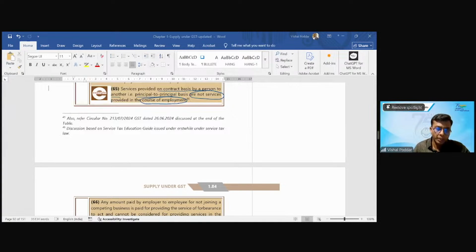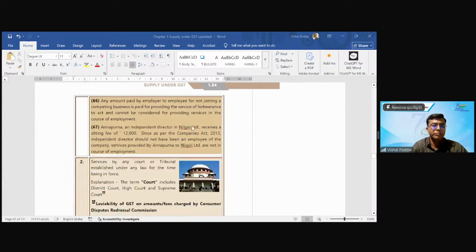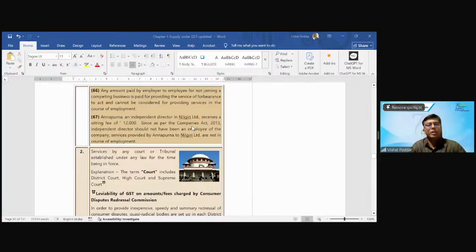Yes, Ayush is asking a very good question. Okay, sir, how will we answer when it comes to exam relating to perquisites? See, Ayush, since you are at final level, my suggestion is you should give both views wherever possible, because it is a disputed point. You can give both viewpoints, or you can give the literal meaning saying that it is taxable. But some circulars are hinting towards the other view, though the language of the circular is not clear.